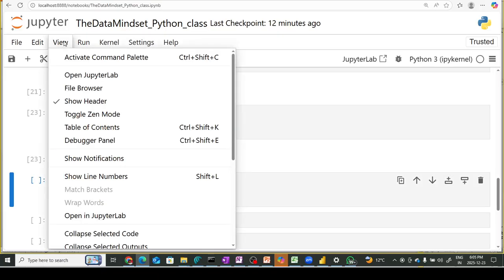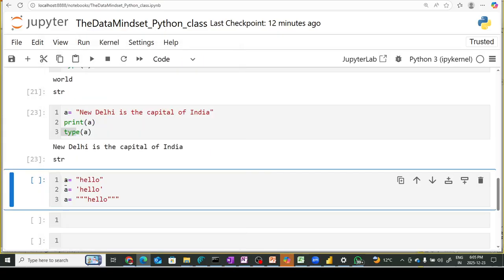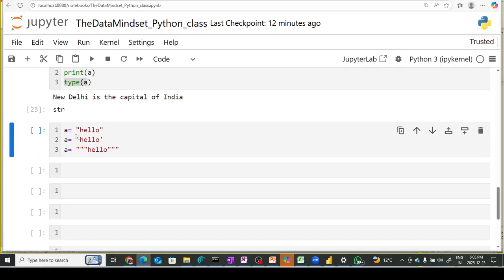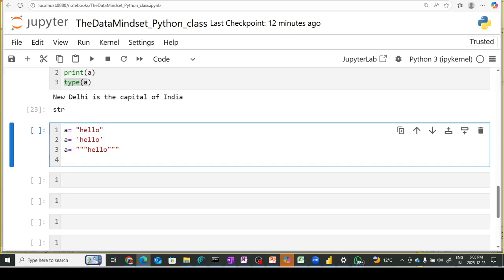Let me put the line numbers. How can you do that? Go to View and click on Show Line Numbers. It shows the line numbers of our cell. In this case, the first is a equal to hello inside the double quote, a equal to hello inside the single quote, and a equal to hello inside the triple quote. So the question is, which one will be executed if I write print a?